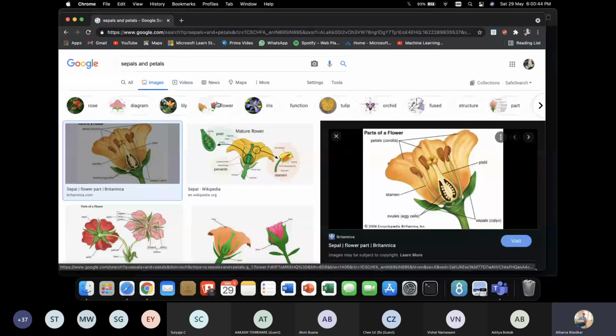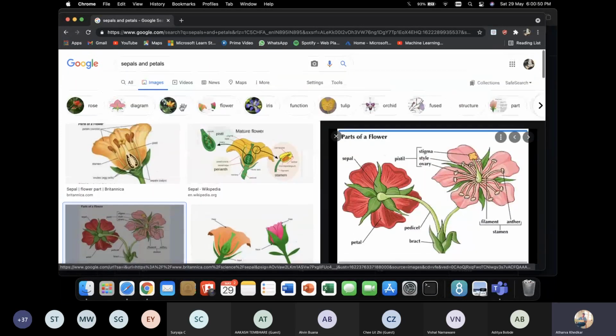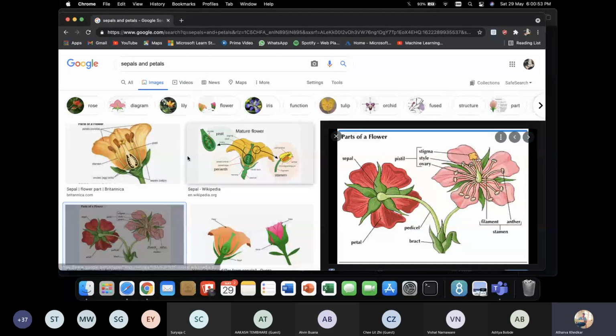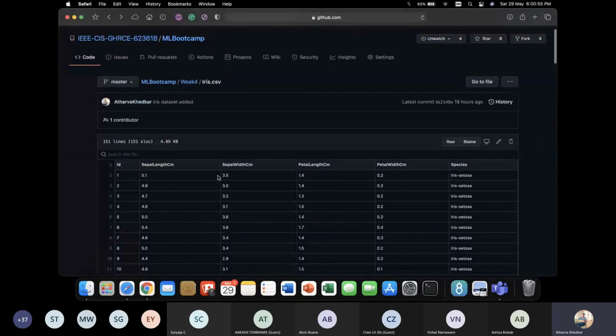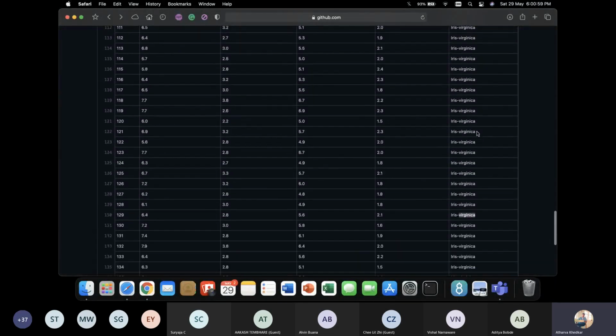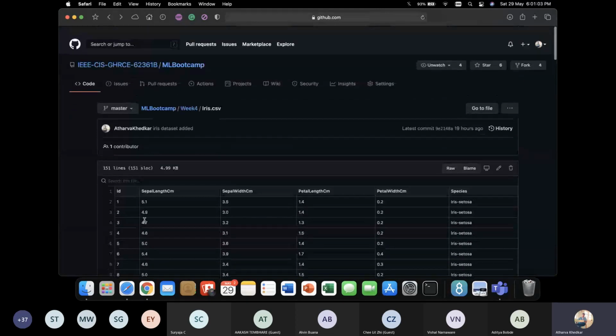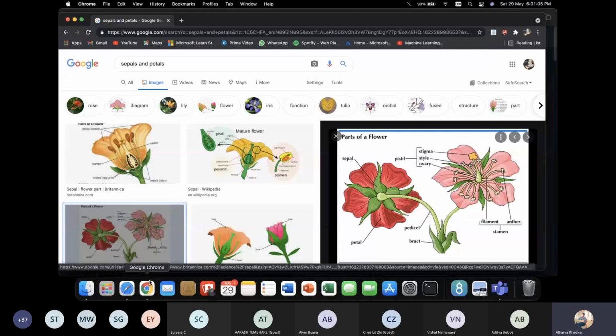And using their lengths and widths, so it's length and width, we are trying to predict what type of iris flower it is. It could be setosa, it could be versicolor, it could be virginica. And we have a total of 150 entries. Okay, so this is about our data set. And now let's go on to coding.